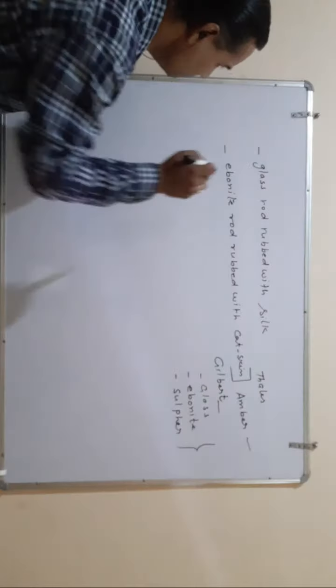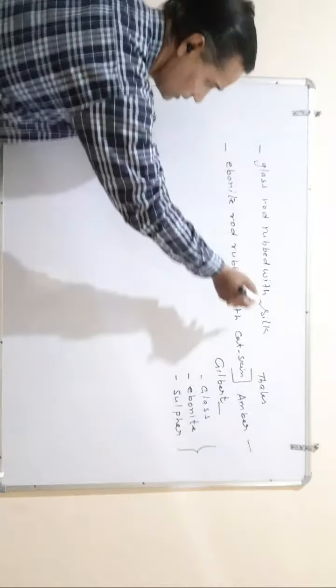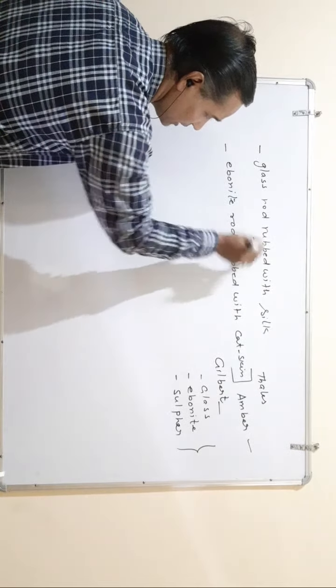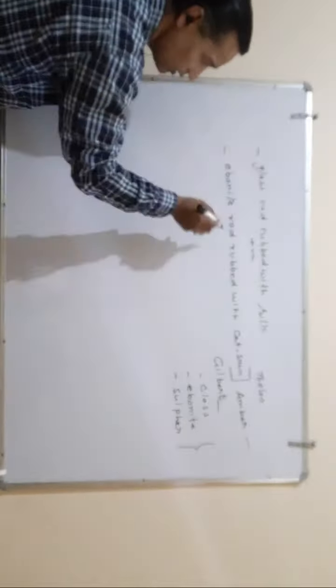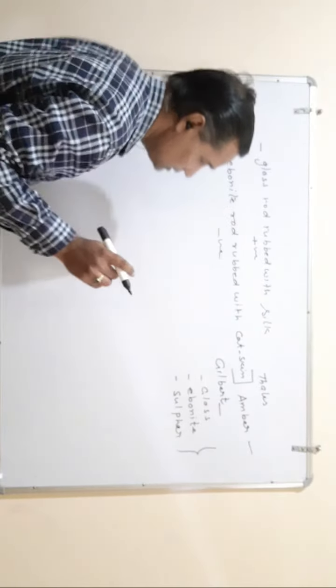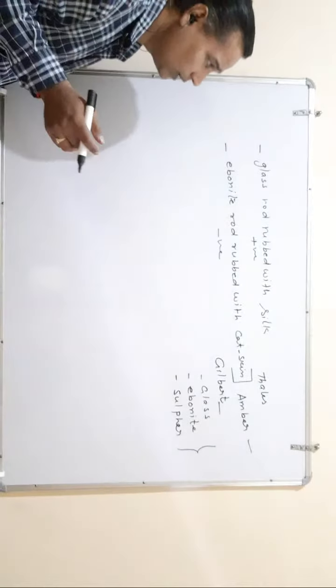When a glass rod is rubbed with silk, a positive charge is generated, and when an ebonite rod is rubbed with cat skin, a negative charge is generated after rubbing.